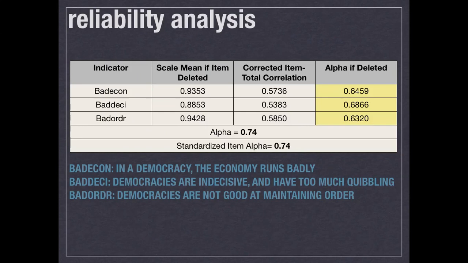Ordinal indicators representing negative attitudes towards democracies through lack of strong economies, weak decision-making, and not maintaining order were combined into an index. Negative attitudes were given high values. After running a reliability analysis, the standardized alpha score was 0.74. Since this value is greater than 0.6, it can be concluded that the questions are related enough to combine into an index. By looking at the alpha if item deleted, it can be seen that the alpha score will not rise by removing any one of the indices.